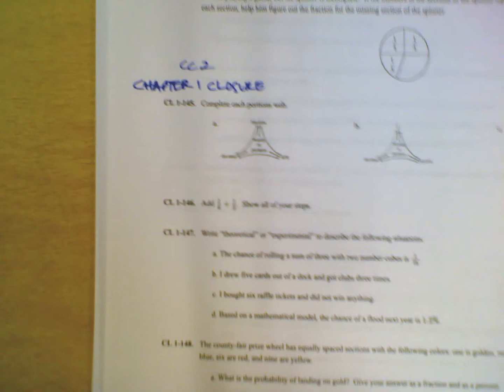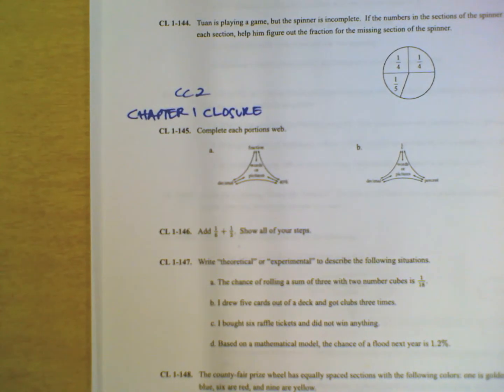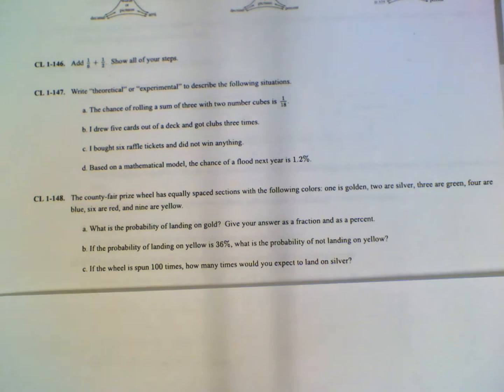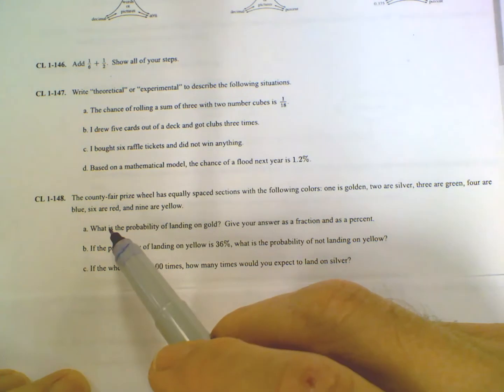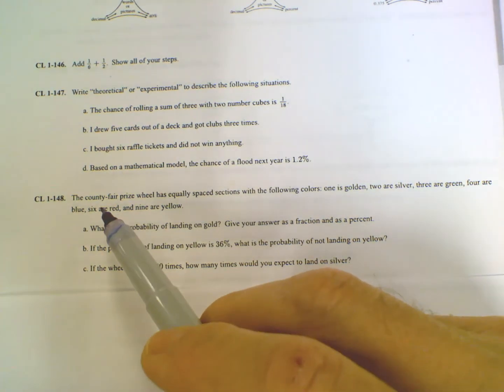All right, so we're looking at closure activity, closure problem. So this is the CC2 Chapter 1 closure problems, specifically number 148. So number 148 from the textbook. And so this is a probability problem. So I'll read along with it here.